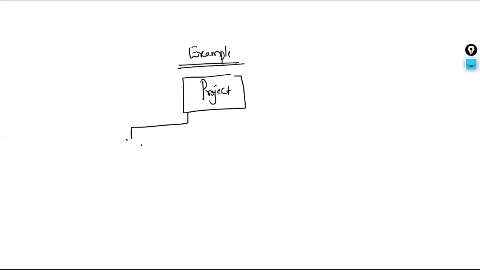So let me take one scenario, one example. The example is, assume there is a project. So generally when it comes to a company, when a project comes, does the company allocate this project to only one developer or multiple developers to complete? Multiple. So obviously say developer 1, developer 2, developer 3 and so on. Some developers are there. This is enough for us to understand the example.